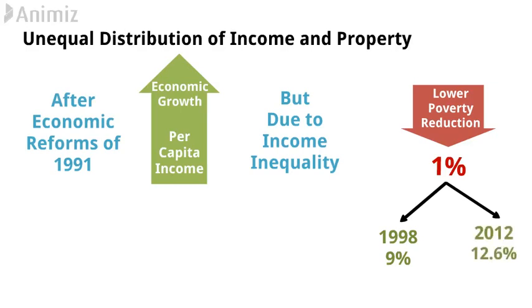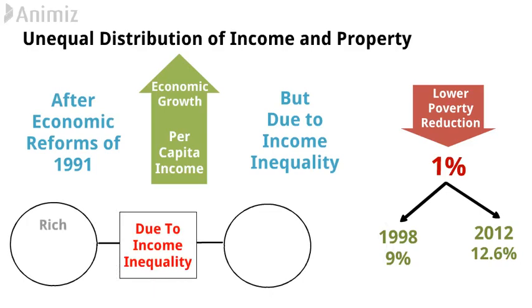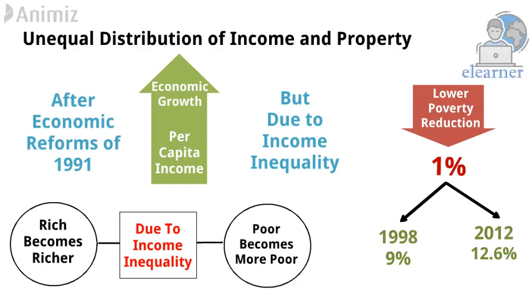This shows that income inequality is increasing day by day in India. Due to this income inequality, the rich are becoming richer and the poor, who are deprived of even basic facilities, are becoming poorer, which ultimately increases poverty in the economy.